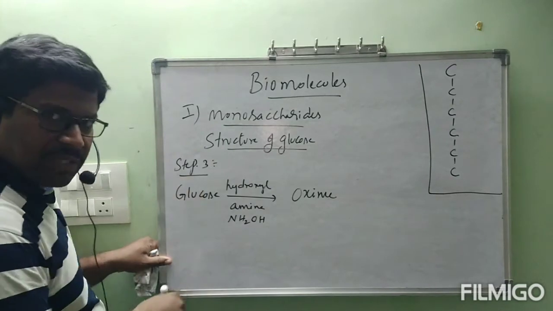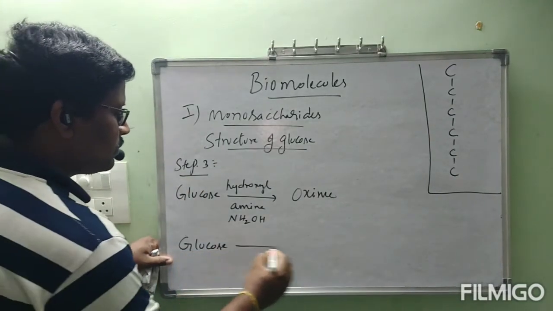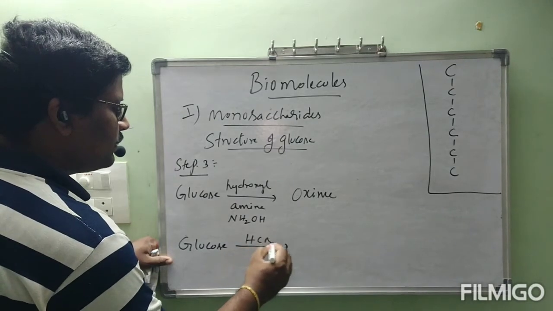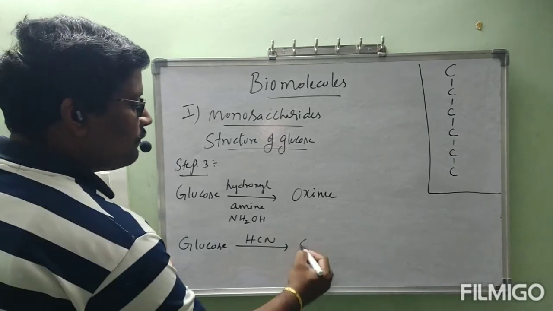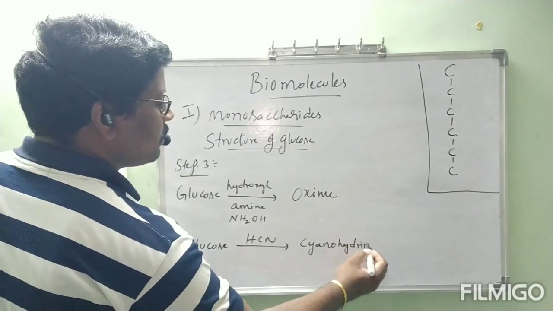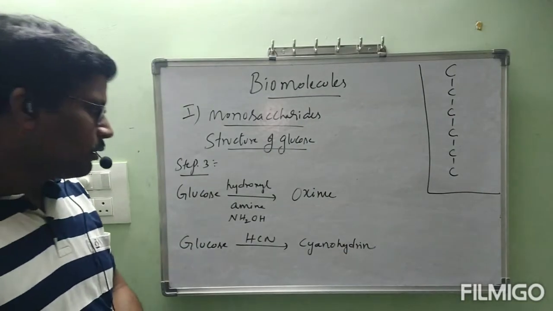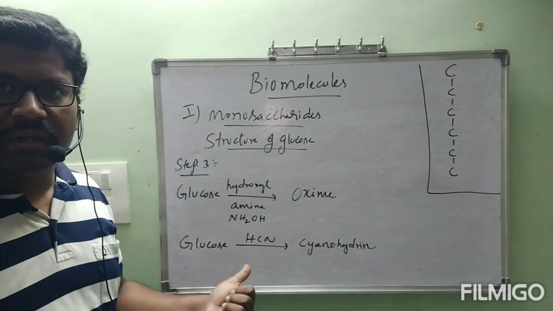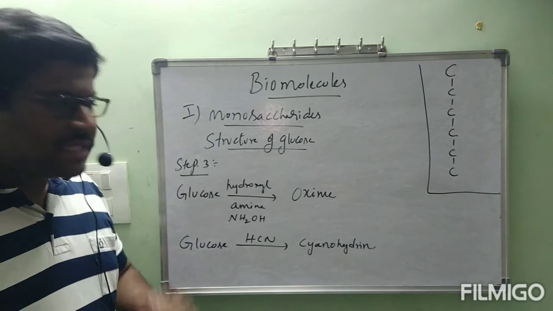Next, under step 3 only, glucose reacts with hydrogen cyanide. Glucose reacts with hydrogen cyanide. We got cyanohydrin. Glucose reacts with HCN, hydrogen cyanide. We got cyanohydrin. These are okay.